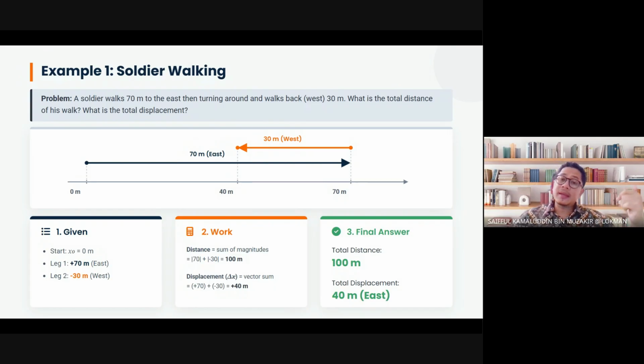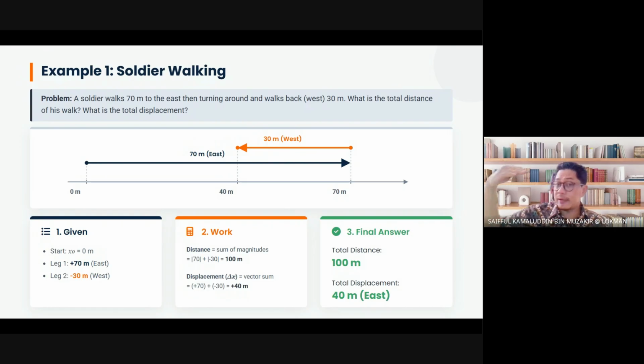Now, he turned back to the west 30 meter. It means that he walked back 30 meter to the west, and this is negative 30 meter. So 70 minus 30, you got 40 meter, positive. It seems like you are walking to the east, but only 40 meter.